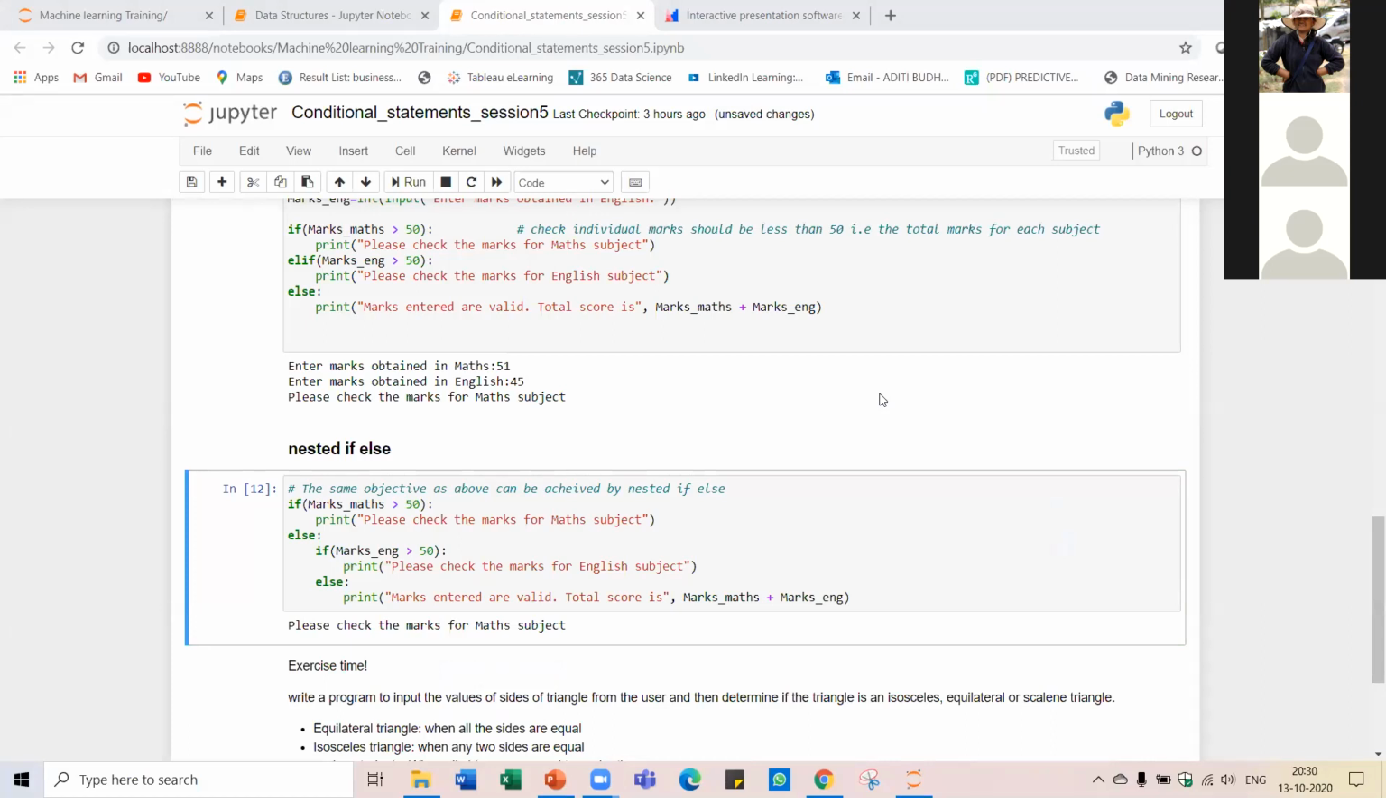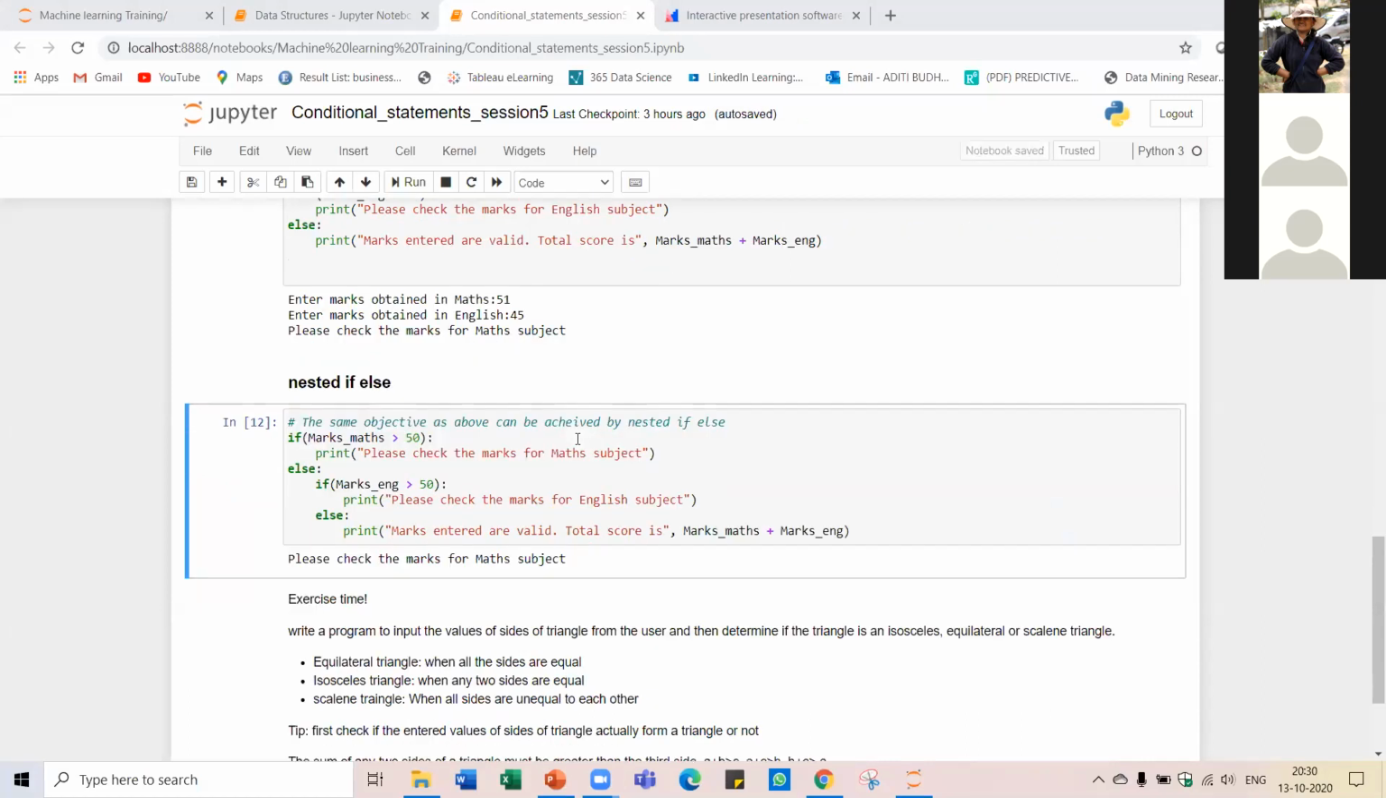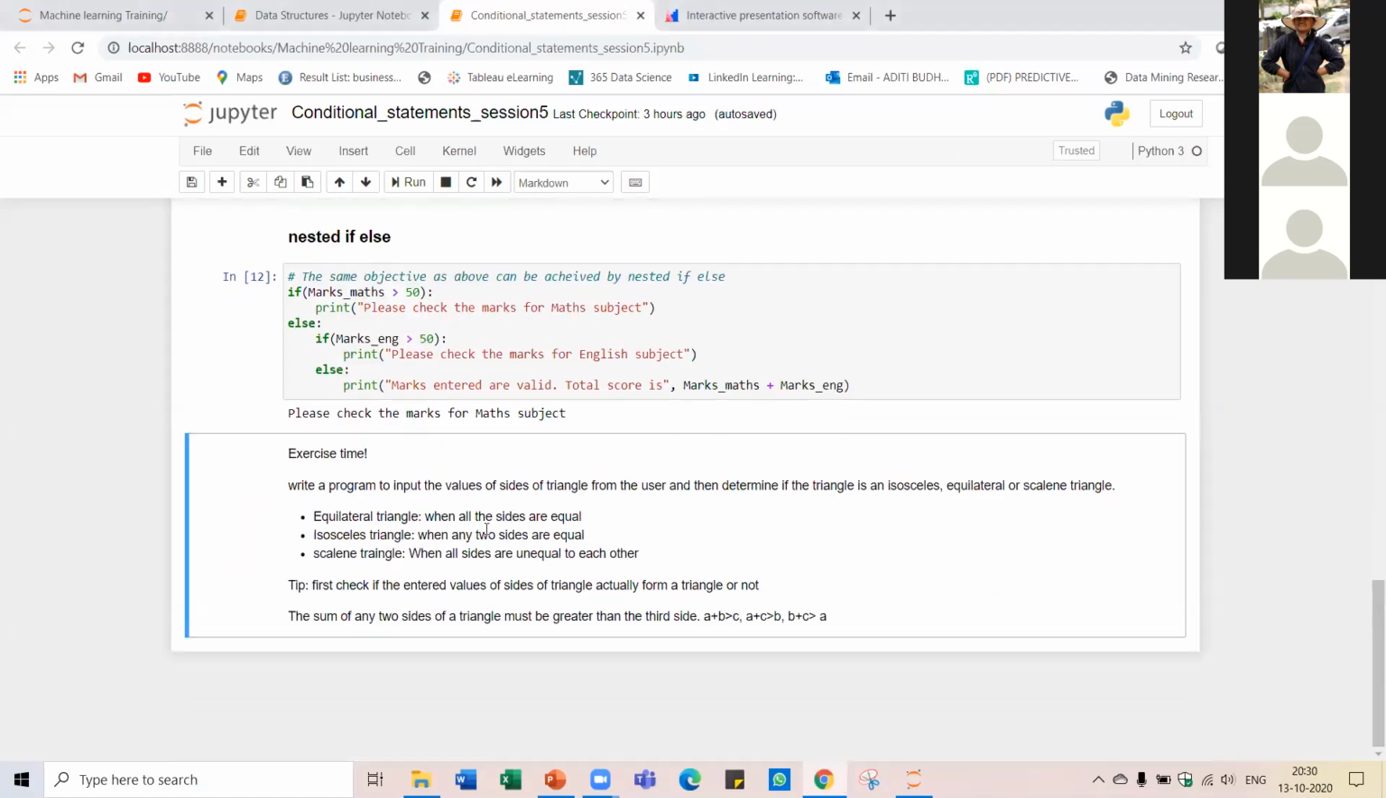Now I will explain the assignment that you'll be having. You have to try it out by yourself and come back to us in the next session, or we can also communicate using our WhatsApp group, whether or not you were able to do this. So I will explain what this assignment is all about. You have to write a program to first input the values of the sides of a triangle, right?